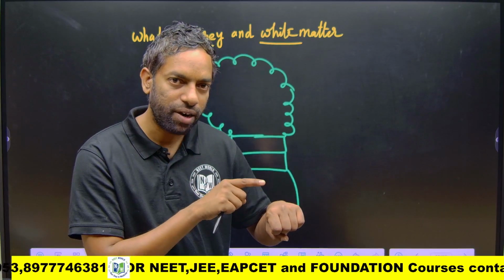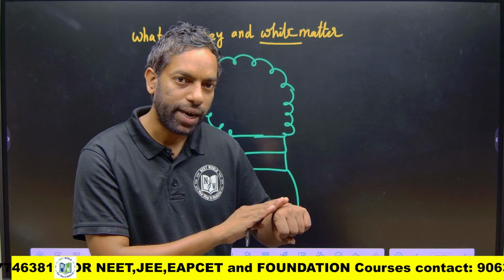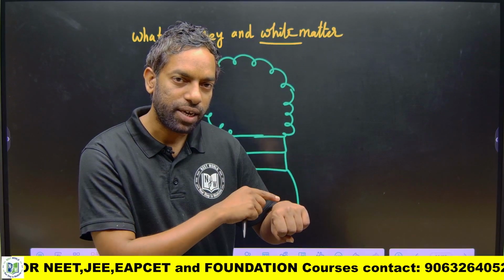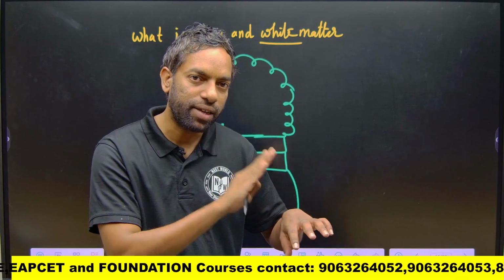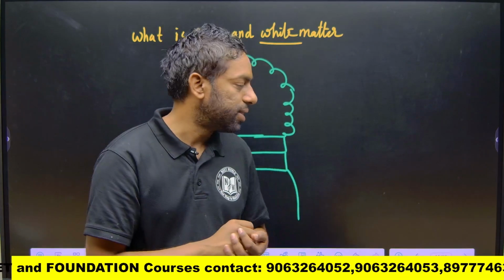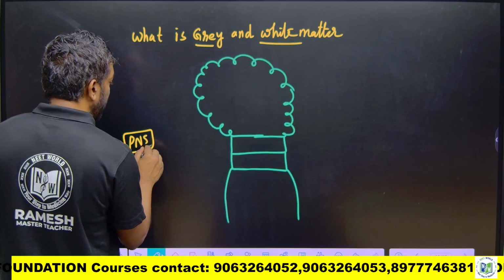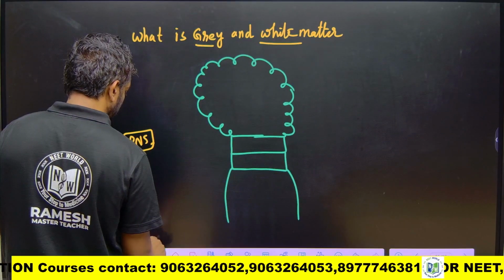The brain finds out this is a mosquito and we have to hit it. The sensory signals carry towards the brain, and the motor signal hits the mosquito.